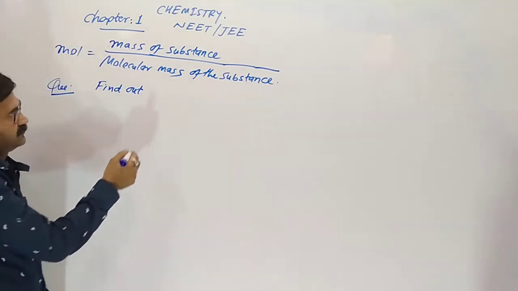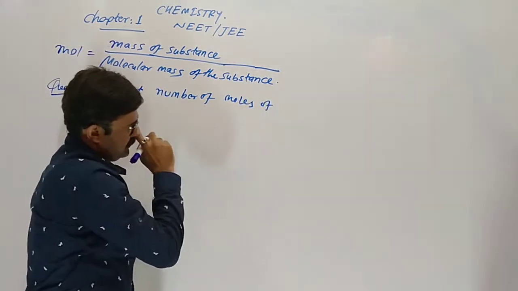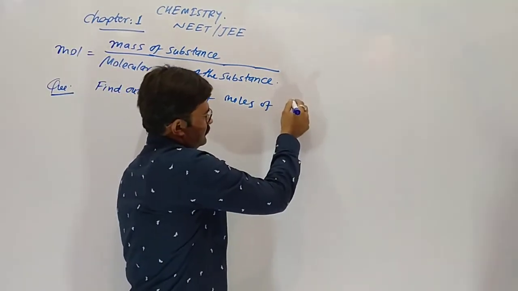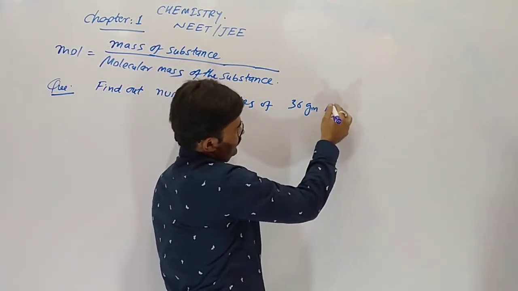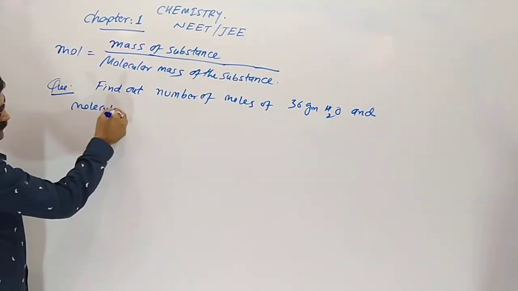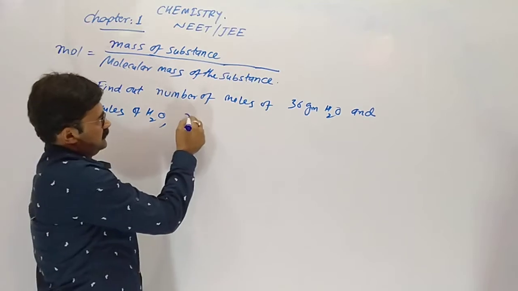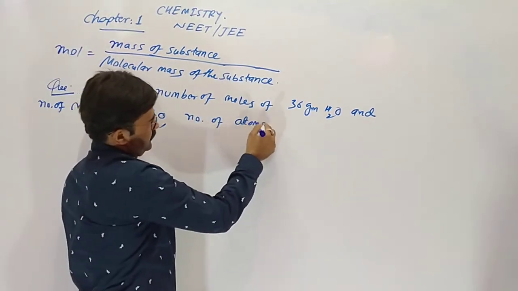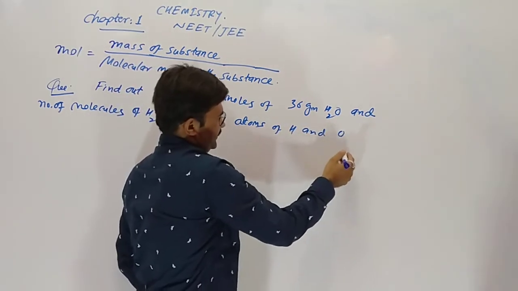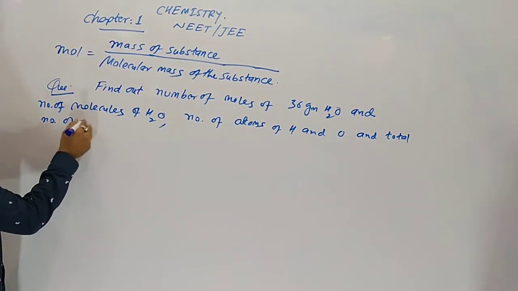Now question, find out number of moles of 36 gram water and number of molecules of water, number of atoms of hydrogen and oxygen, and total number of atoms.